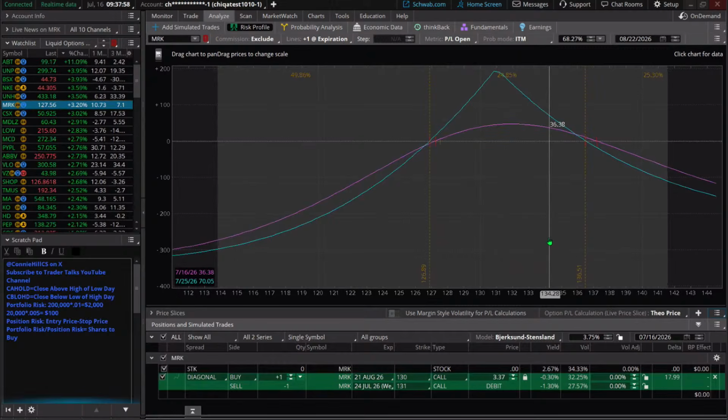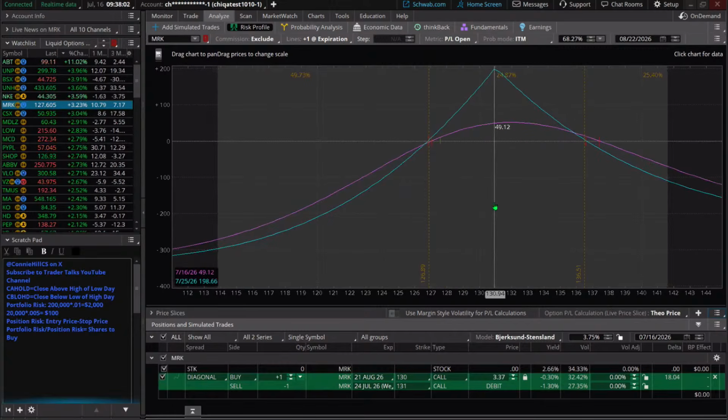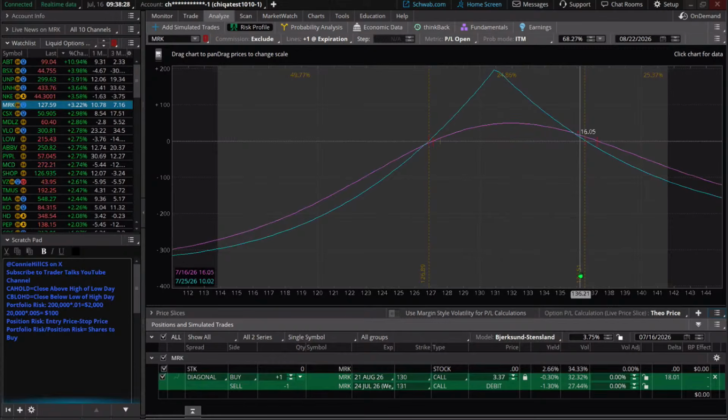So if the stock just moves a little bit, it'll stay in this range where we can have some profitability. However, if it goes past the low break-even point, which looks like 126 and some change, or if it goes too high and goes to 136 and change, then we're getting into a position where it's not profitable. And that's why this one is a little more typical of a diagonal, because we're not looking for a very big move.